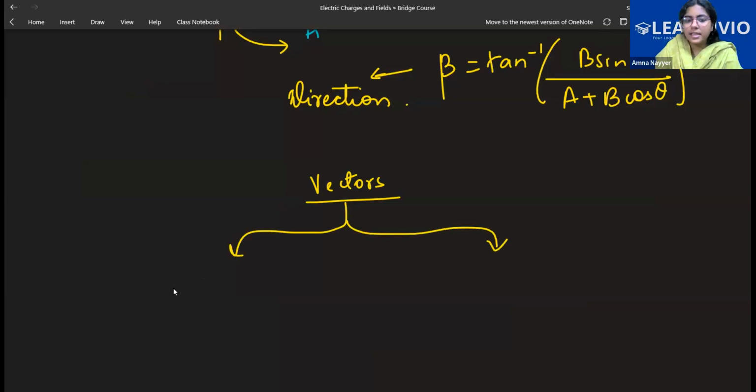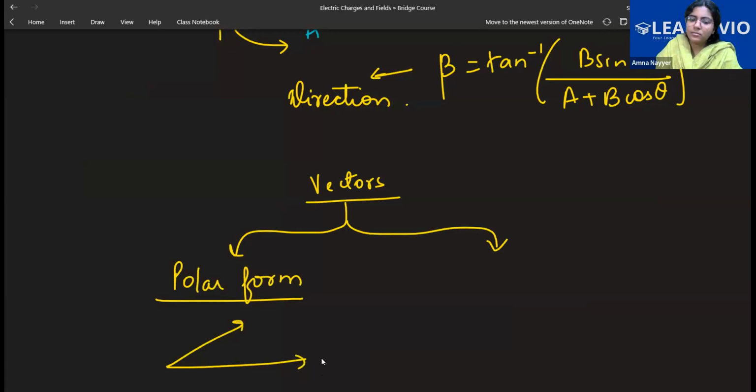Amongst them, you have the polar form of vectors. Polar form of vector means when the angle is present between the vectors, like vector F1, vector F2, and let's say an angle of 32 degrees between them. This is polar form. We are studying this right now. If two vectors are given, like a geometrical figure is given, which vector will be the resultant, and how will you calculate the resultant?